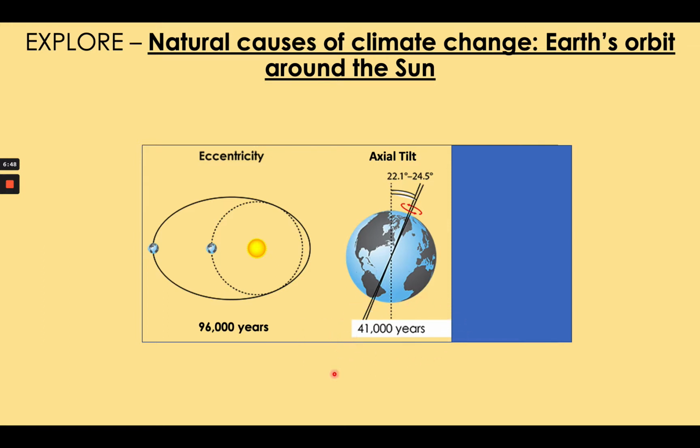And here's why this is important. The minimum distance between the Earth being completely vertical facing the Sun is 22.1 degrees angle. This line here to completely vertical. And the maximum distance is 24.5 degrees. This line here.